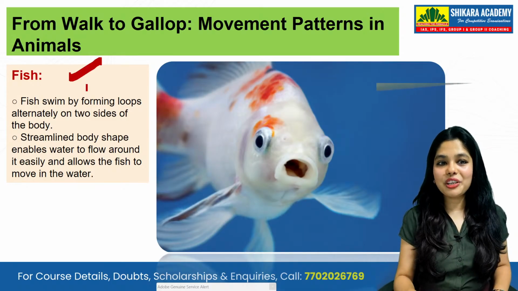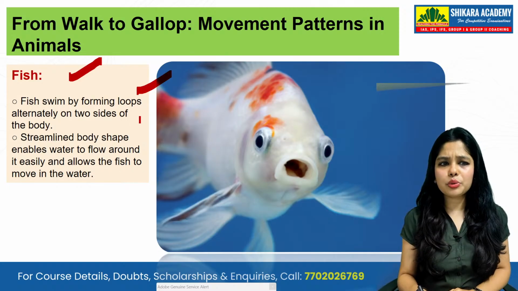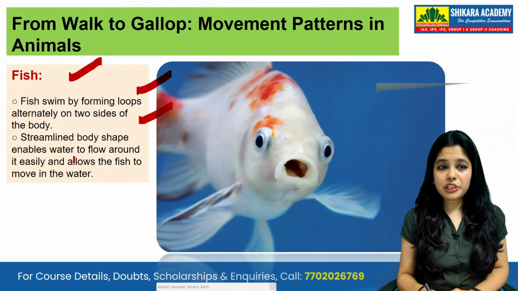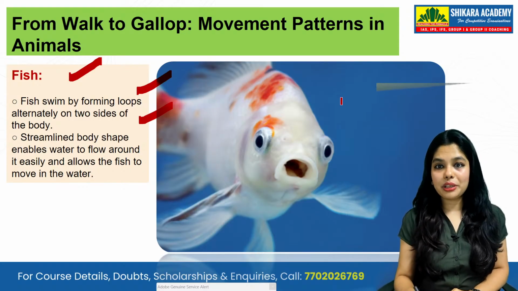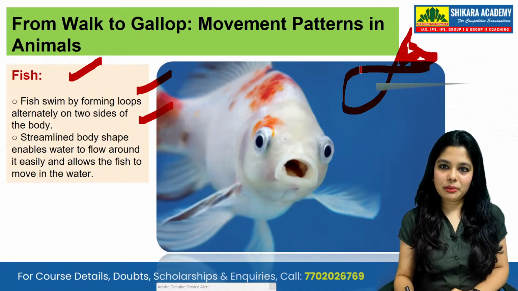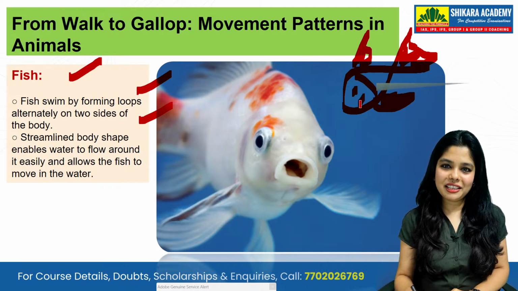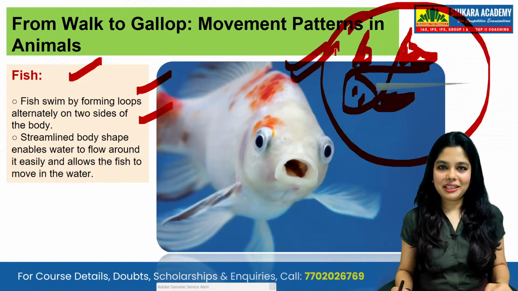Then comes your fish. Fish swim. We all know that their fins alternate on the two sides of the body. Streamlined body shapes enable water to flow past easily. And what is a streamlined body? This is a streamlined body. Can you see it? This is how it works.